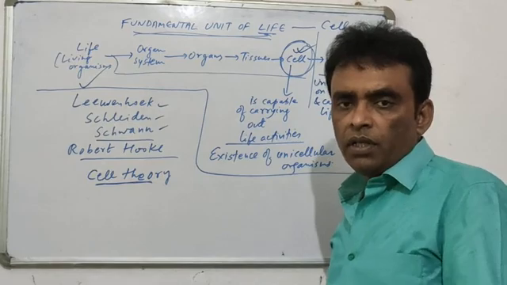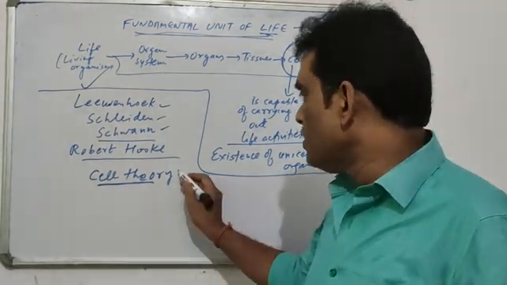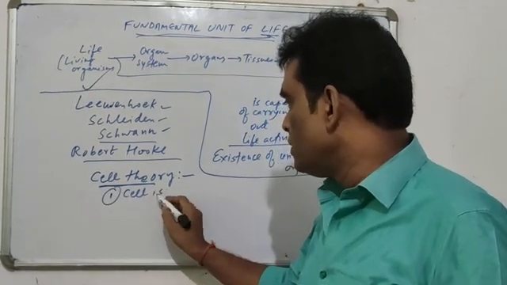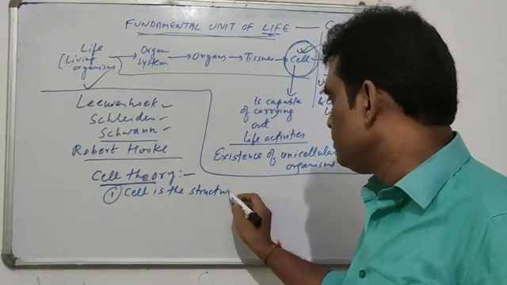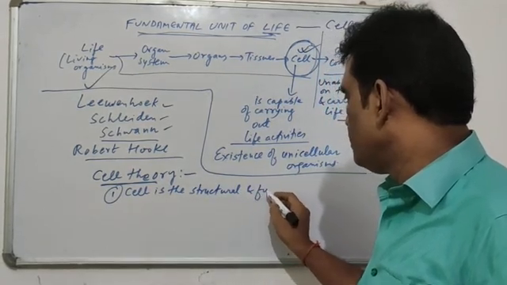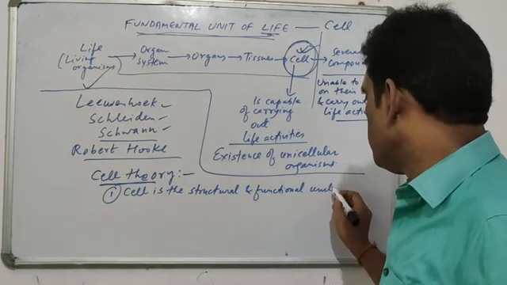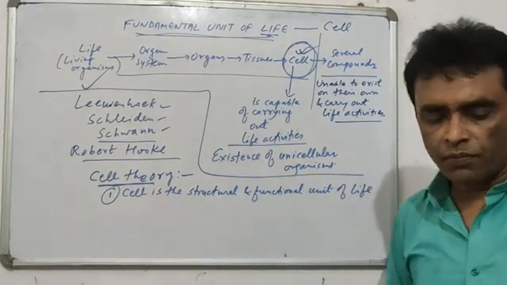It may be unicellular, or it may have more than one cell, a multicellular organism. The cell theory says that the cell is the structural and functional unit of life. That is the first point of cell theory.